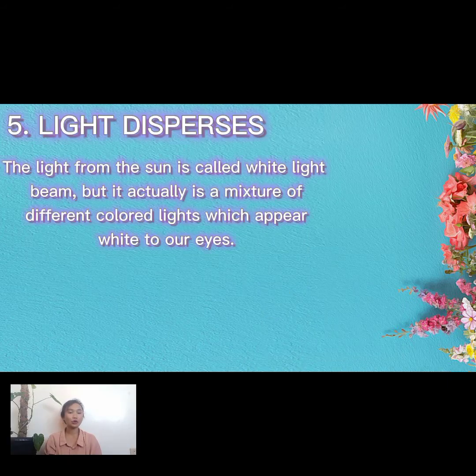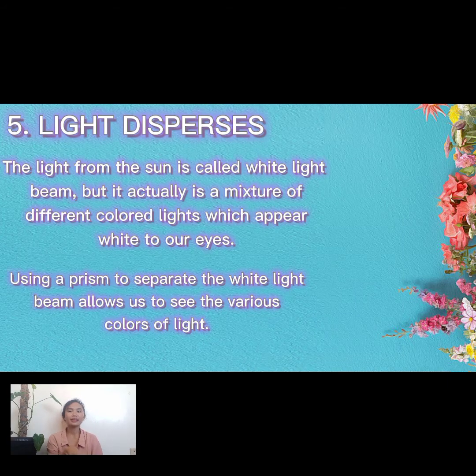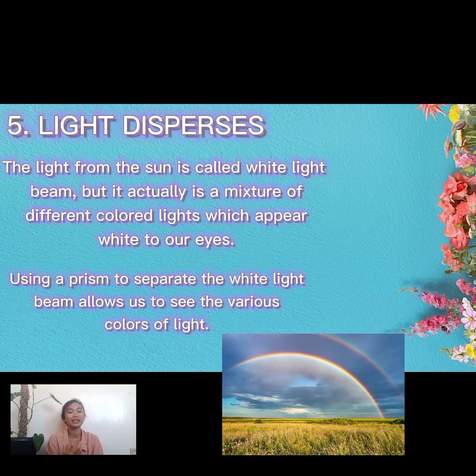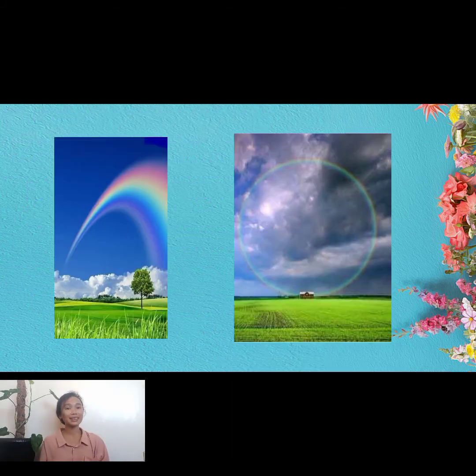Class, the last one is light disperses. The light from the sun is called a white light beam, but it is actually a mixture of differently colored lights. Did you observe a rainbow after the rain? Sometimes there is, and sometimes there is not. But sometimes, after the rain, there really are rainbows with different colors, and we're happy seeing that rainbow.